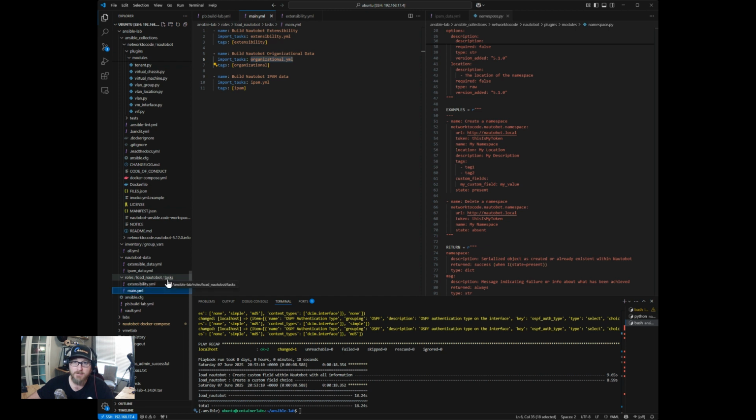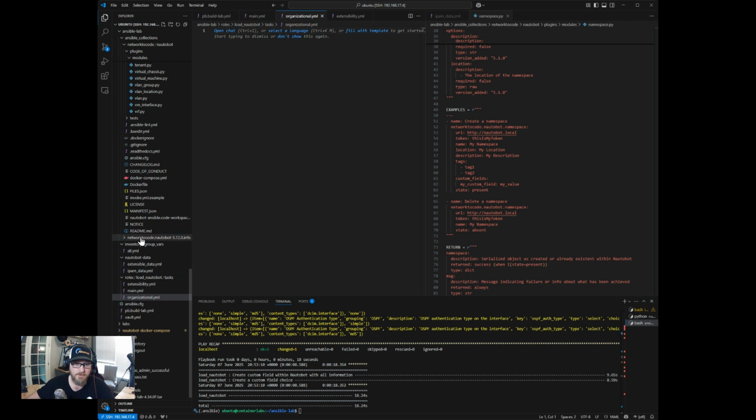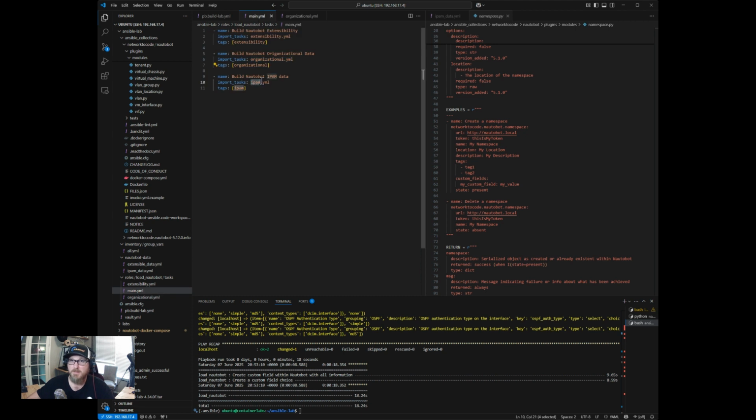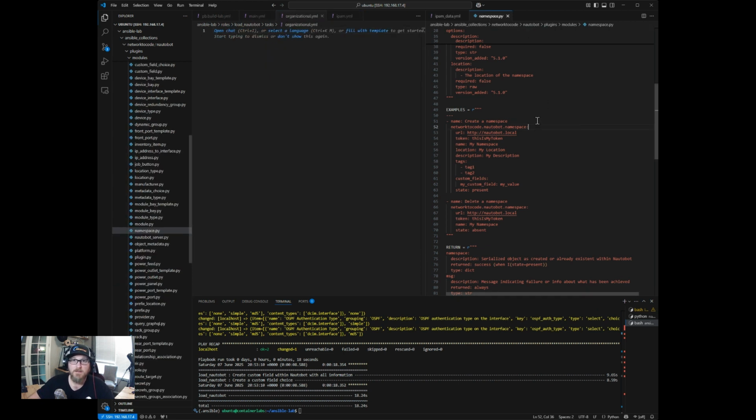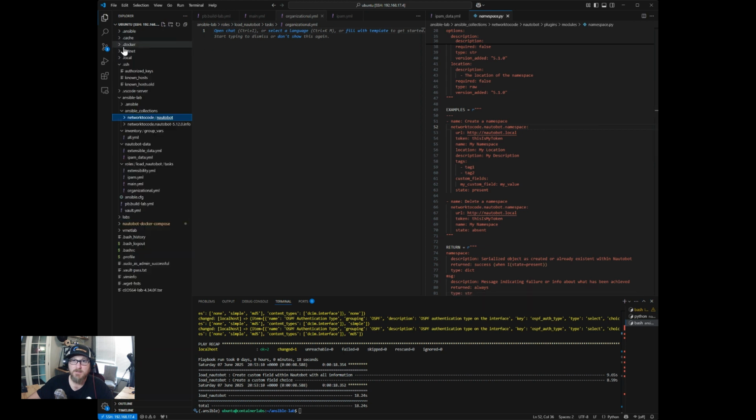At it, let's create another file. Under here, tasks, file, organizational YAML, and then we might as well do this IPAM as well. Okay. All right, so those are in there. Let's move this over, keep it organized. And then let's look at organizational data.